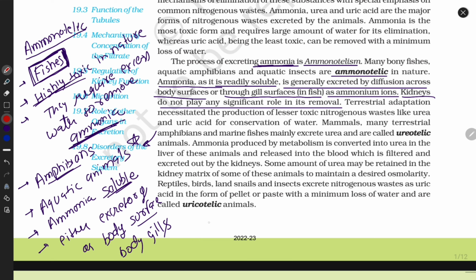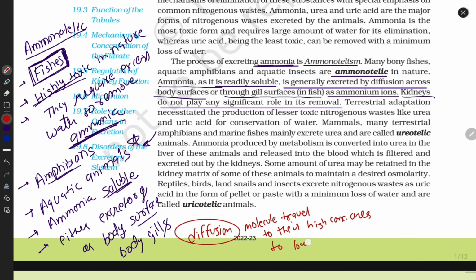Now what is diffusion? Everyone knows this term, diffusion. Molecules travel from a high concentration area to a low concentration area. This is one of the basic definitions of diffusion. Like if fishes contain